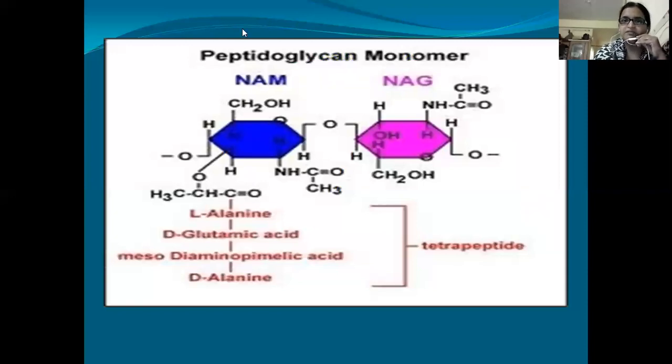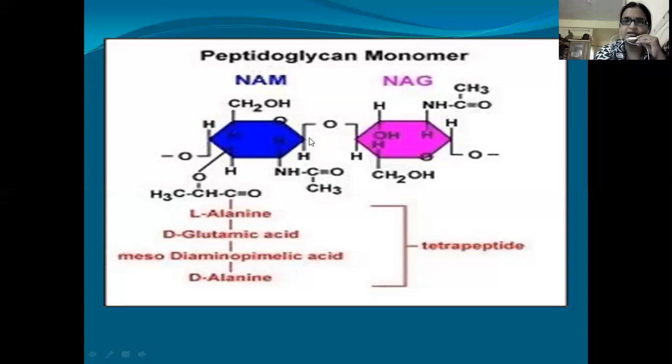Peptidoglycan monomer, right? Peptidoglycan is mainly made of two molecules, that is NAG and NAM. What is NAM? N-acetyl muramic acid. What is NAG? N-acetyl glucosamine. NAM means N-acetyl muramic acid. These are the important molecules which act as bricks in the construction of the peptidoglycan.